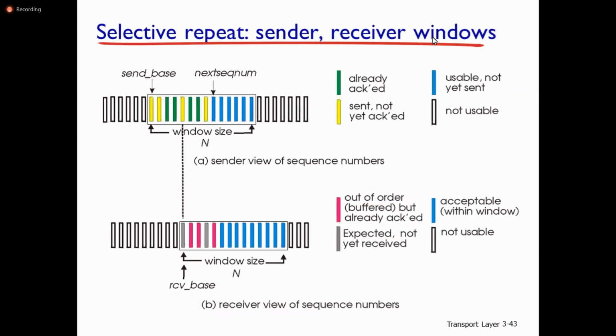So here there is a buffer at the receiver side. If the packets are received out of order, those packets are kept in the buffer. But in the case of Go-Back-N, if the packets are received out of order, the receiver simply discards the packets and resends the acknowledgement for the highest ordered sequence number packet that is received correctly.